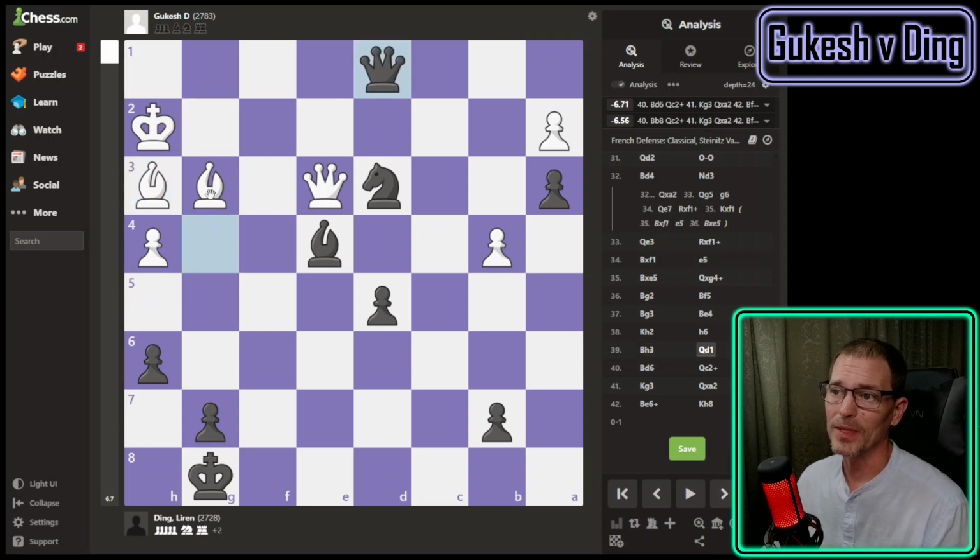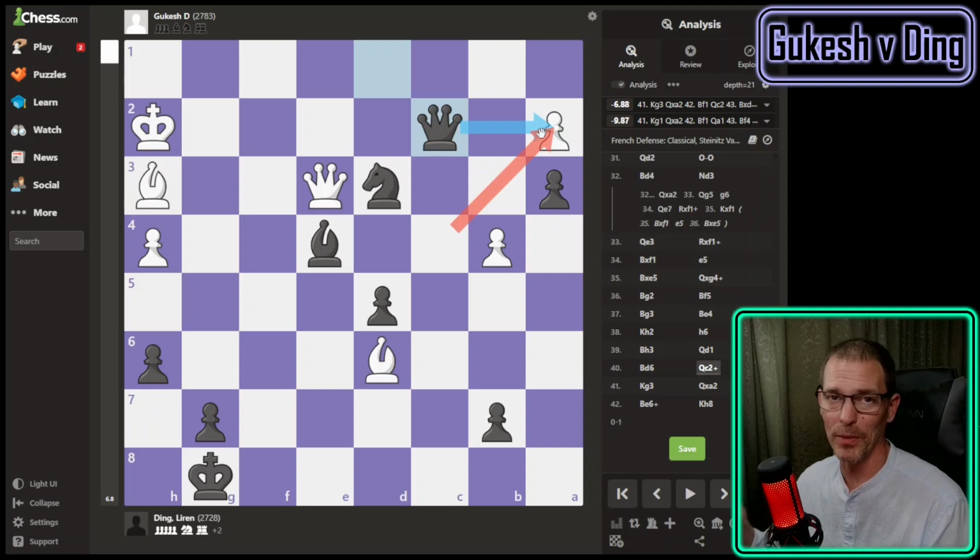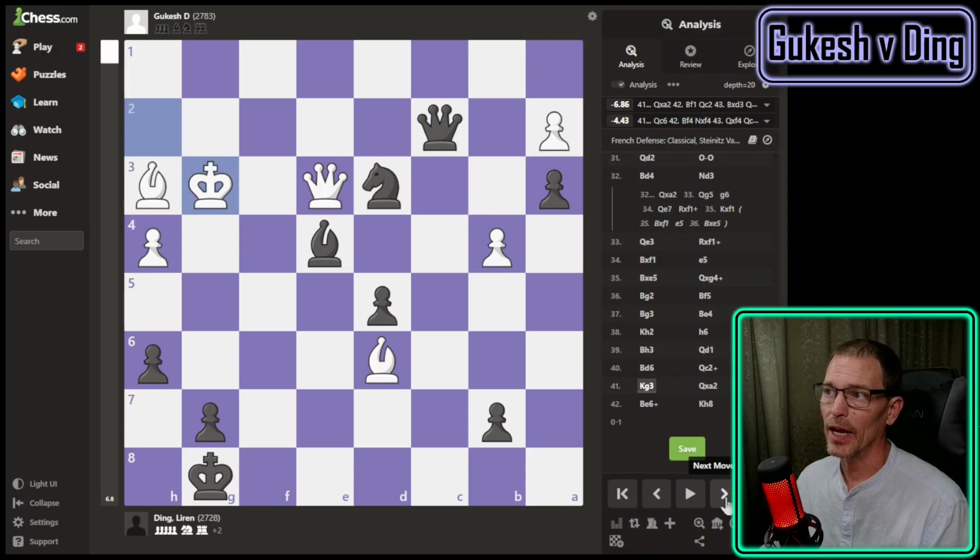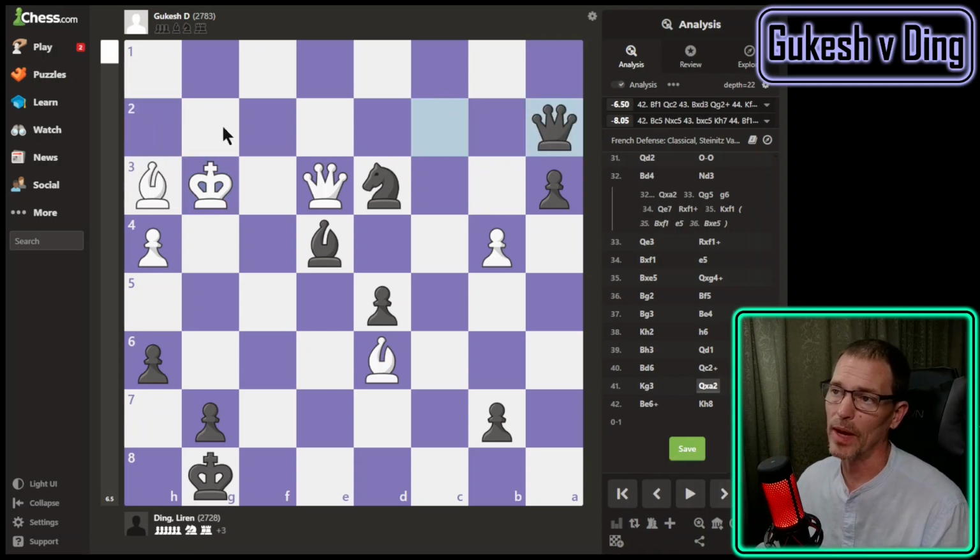Best move here is bishop to d6. Don't know why that's best. Is it to keep the king from getting out? Or protecting that pawn? Maybe both. Maybe it's a multi-purpose move. So, good for Gukesh for finding that. Best move is queen to c2 check, which gets rid of this pawn, which I said I would have gotten rid of earlier, but then I would have lost the game. But Ding got rid of it at the right time. King moves out of check. Ding takes the pawn. So patience and focus is what I'm getting out of this.